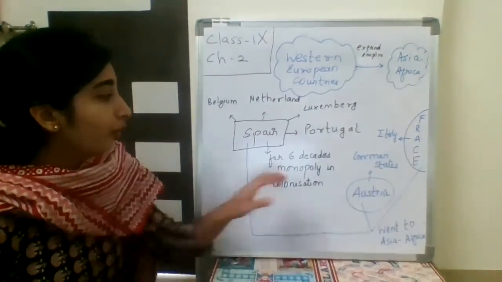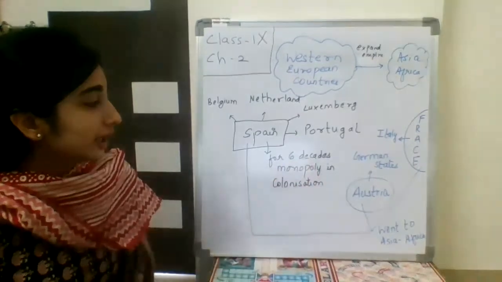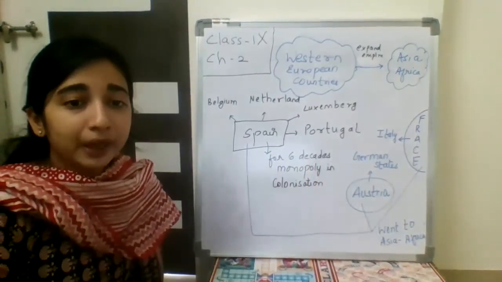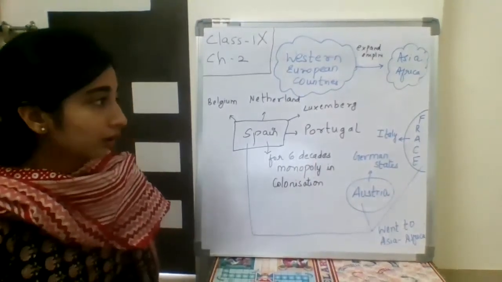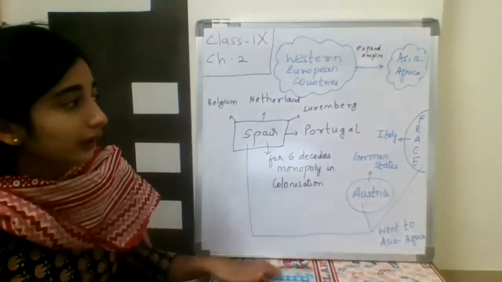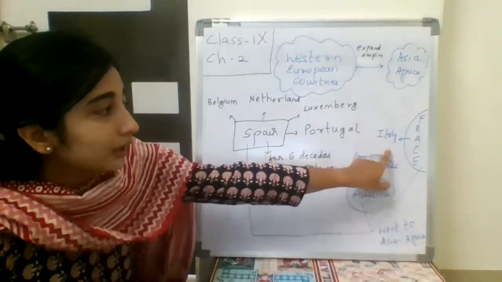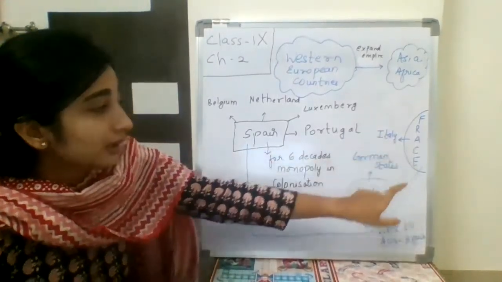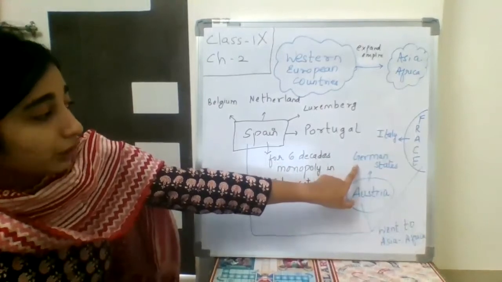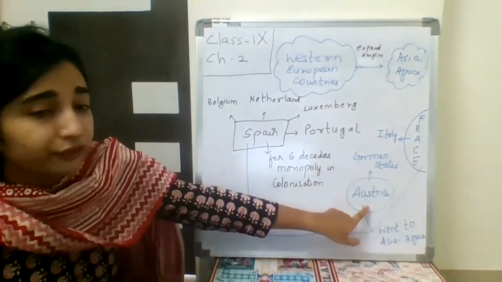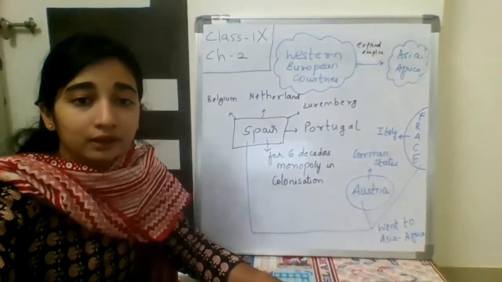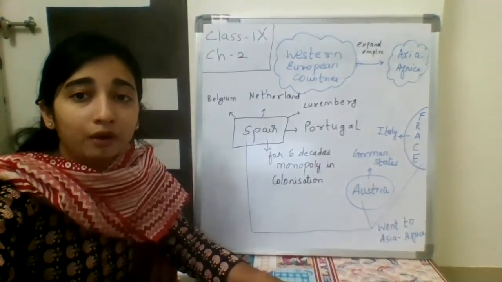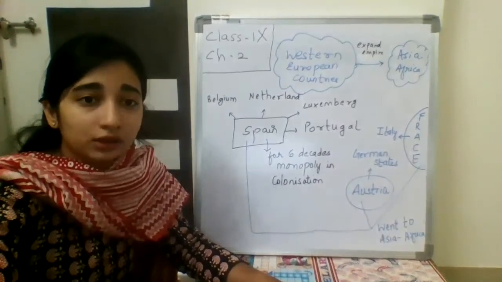Similarly, Italy was under the control of France, and many states of Germany were under the control of Austria. So Italy and Germany became the victims of France and Austria.